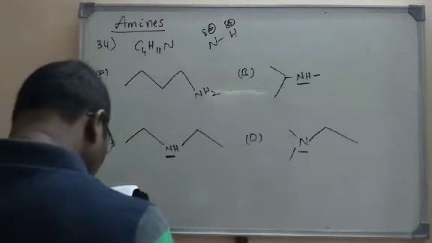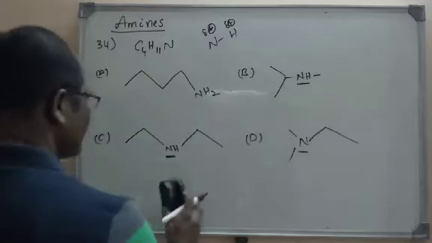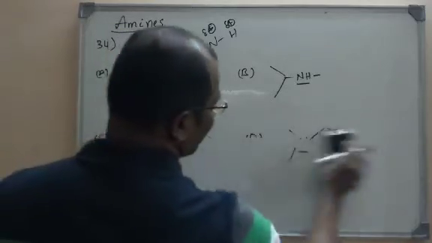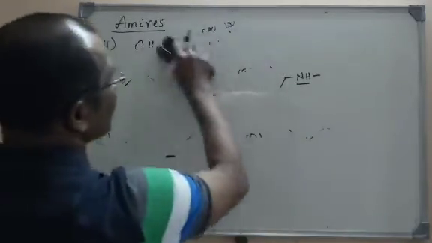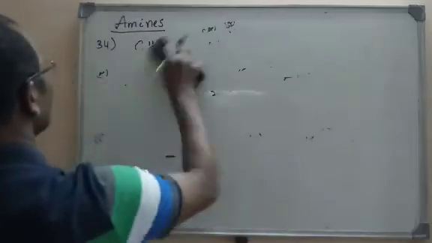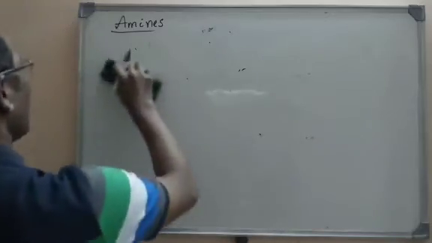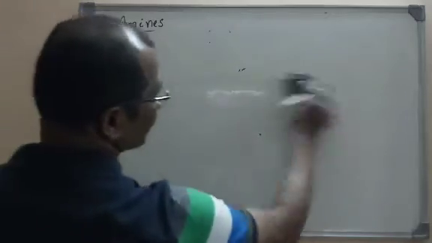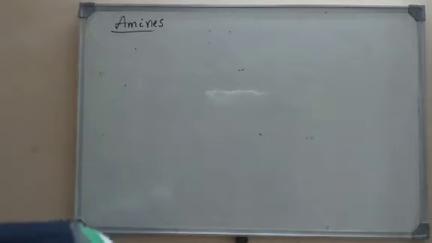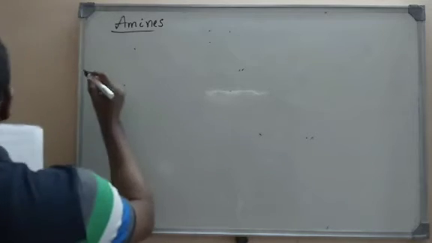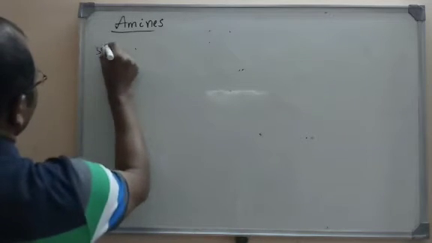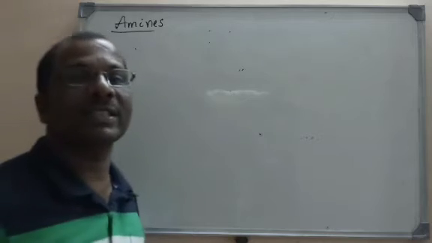Which of the following is the strongest base in aqueous solution? So here we have to recall the concept, basic nature of amines. So this is question number 35. What is the basic nature of amines?